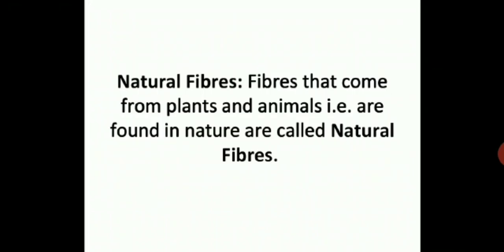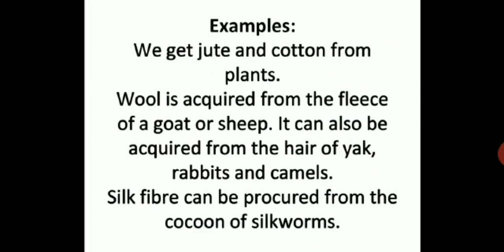Then what are natural fibers? Fibers that come from plants and animals, that are found in nature, are called natural fibers. So you have to take down this definition of natural fibers. Like you obtain silk from silkworms. That comes in the category of animals because you obtain it from insects. Then from plants you get jute and other fibers.